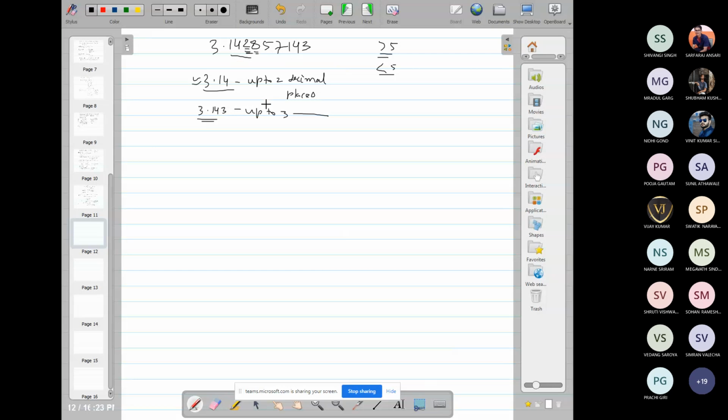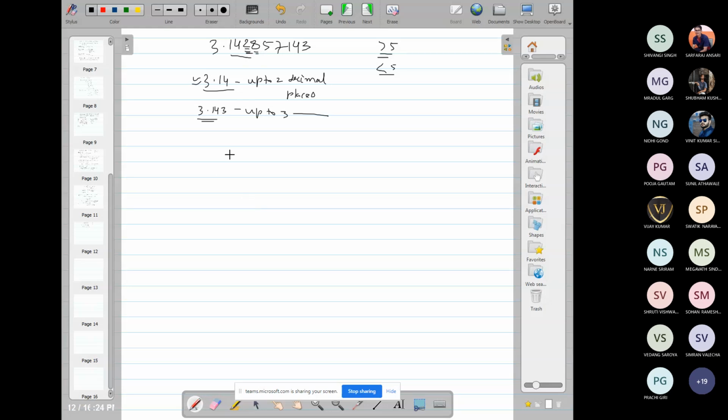But this is for greater than and less than. But suppose it is equal to 5, then what can we do? If it is equal to 5, then increase the nth digit by 1 if it is odd, and leave it unchanged if the nth digit is even.